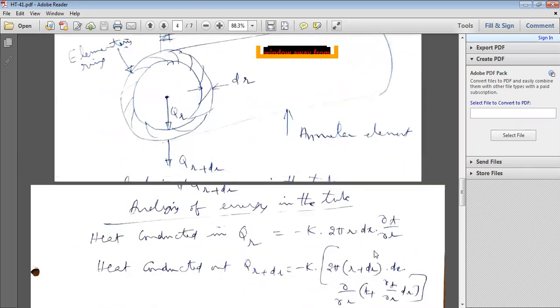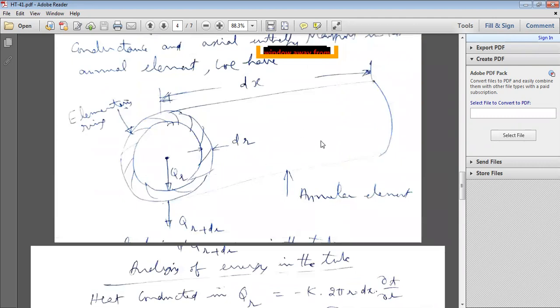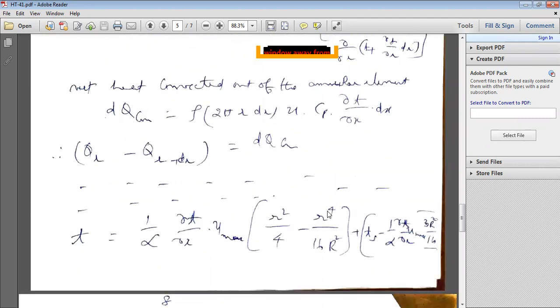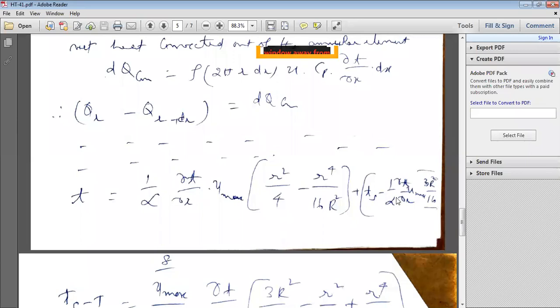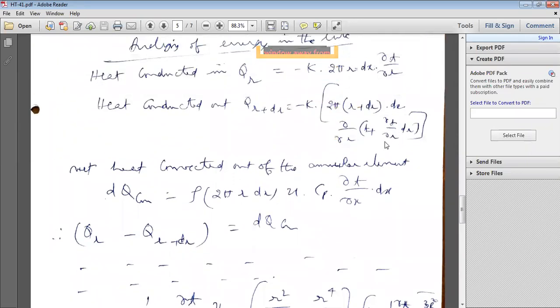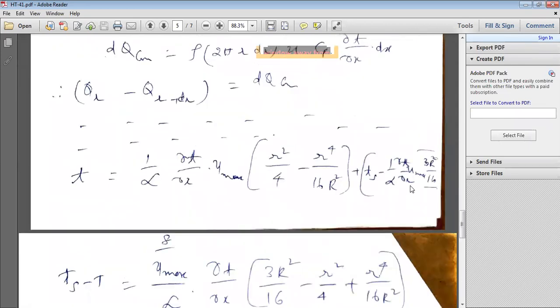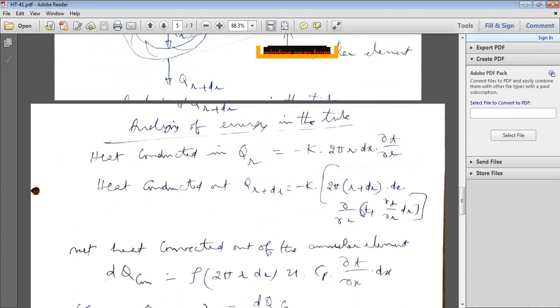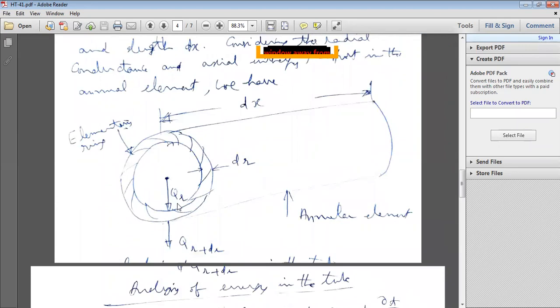And this plus Ts. What is Ts? Surface temperature, the surface temperature of the tube, minus 1 by alpha dou T by dou R. Here dou T by dou R will be there, into u max, the maximum velocity, into 3R square by 16, where capital R is the outside radius, the outer radius of the tube.